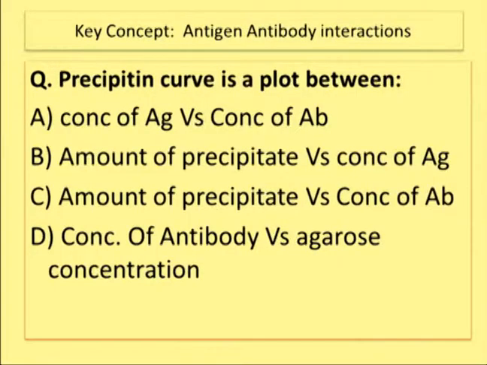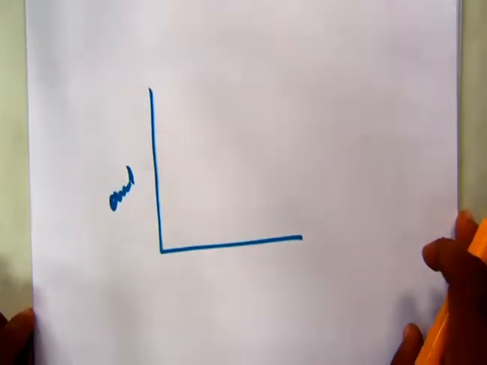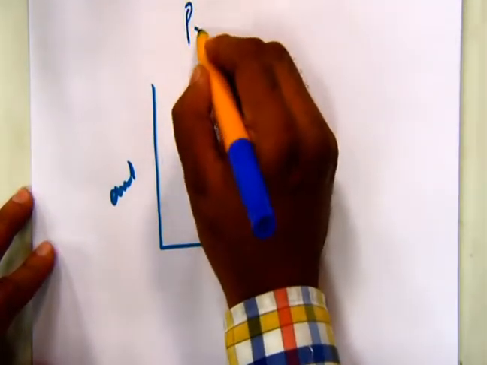Now, there is a question on the precipitin curve. Precipitin curve is a plot between concentration of antigen versus concentration of antibody, amount of precipitate versus concentration of antigen, amount of precipitate versus concentration of antibody, and the last option is concentration of antibody versus agarose concentration. The right option is amount of precipitate versus concentration of antigen. There is a plot that is graphed, and we will see in the TallyTalk what kind of graph it is. So we will be looking into the precipitin curve.